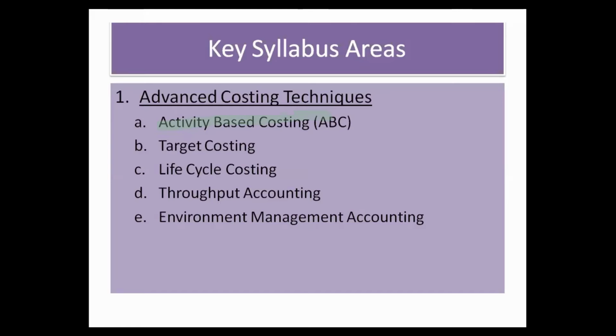For example, advanced costing techniques is further divided into 5 topics. The first one is activity-based costing. The second one is target costing. The third one is life cycle costing. The fourth one is throughput accounting. And the fifth and final one is environmental management accounting. It means if you cover all these 5 topics, one key syllabus area, or 20% of the syllabus, will be completed.